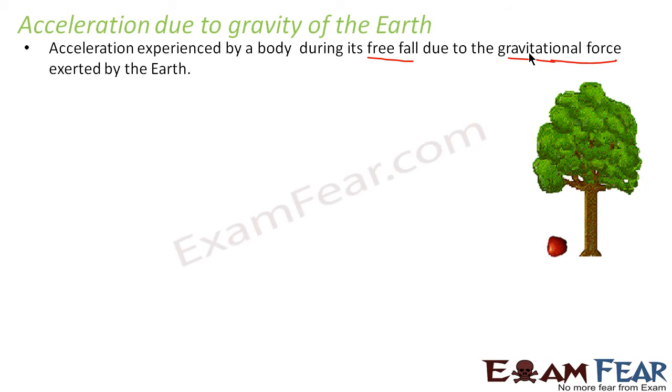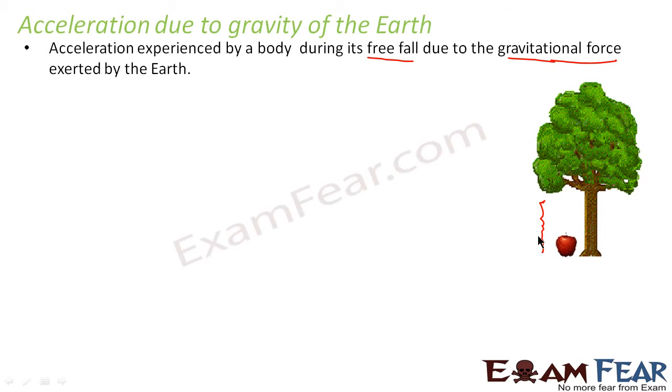Let us consider the example of an apple falling down from the tree. When this apple is falling down from the tree, there is no external force on it. There is only the force exerted by the surface of the earth. During this motion, the apple is falling with some velocity.